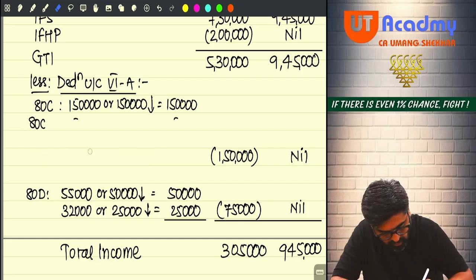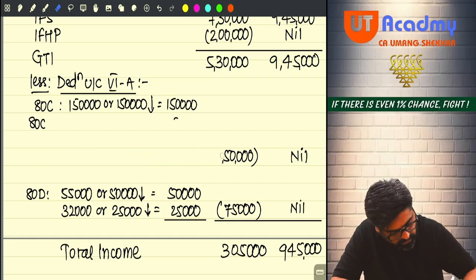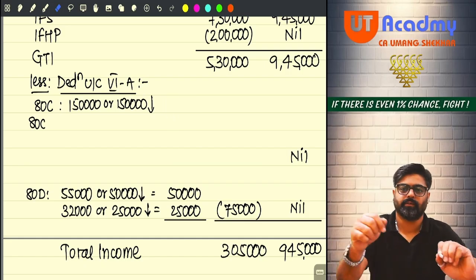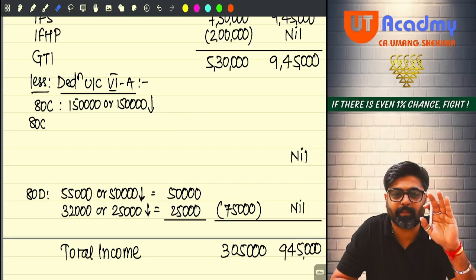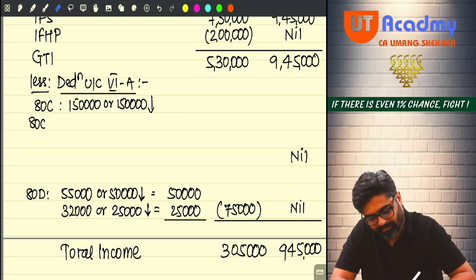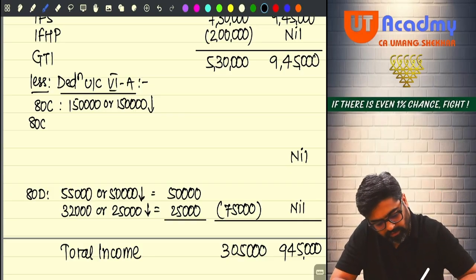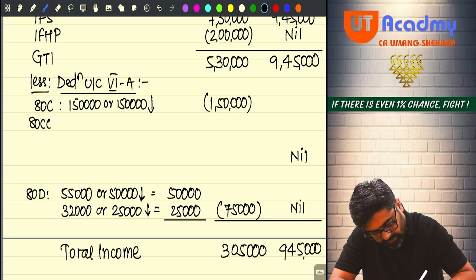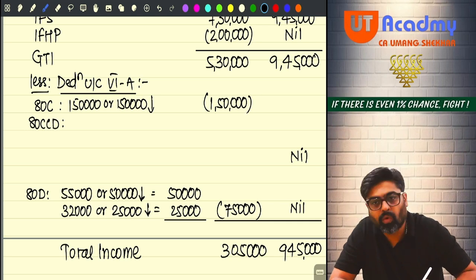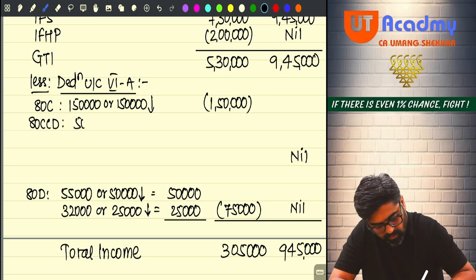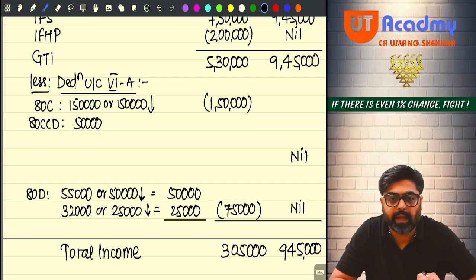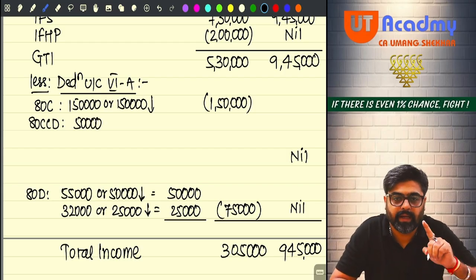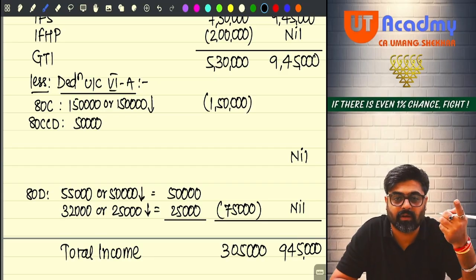There is no overall limit. There is no overall limit of 80CCE because I thought that it is 80CCC. My bad. So this is 80C, 1,50,000 full deduction you are going to get, and this is 80CCD, your own contribution to your NPS account. 80CCD means NPS account contribution.